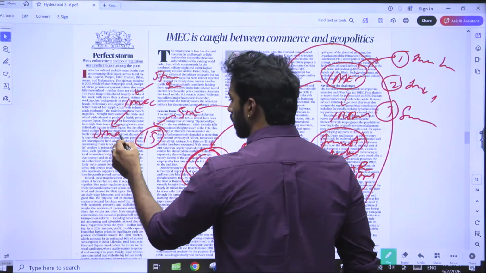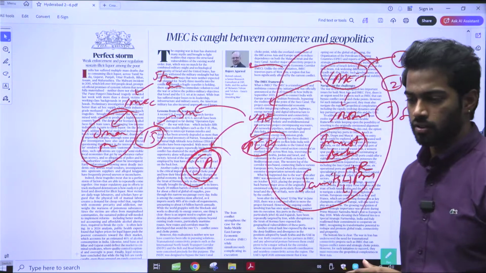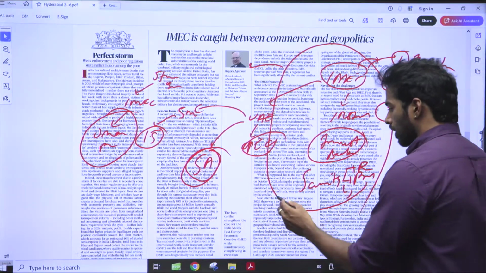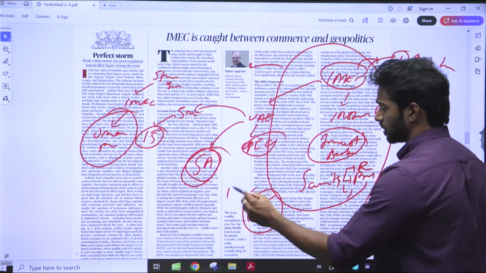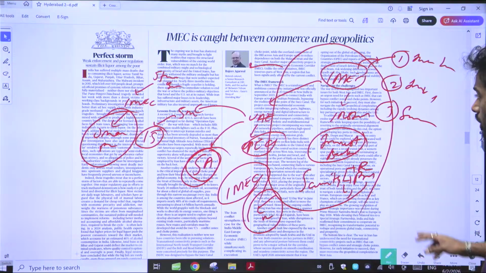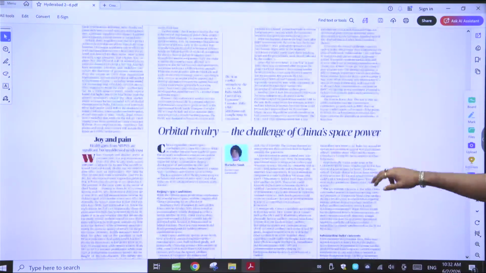And for that, you have Oman ports or other ports that are present near that region. These are the ports that you need to keep in mind, and these are the points that you have to read when it comes to IMEC. Okay, that's all regarding this particular editorial.